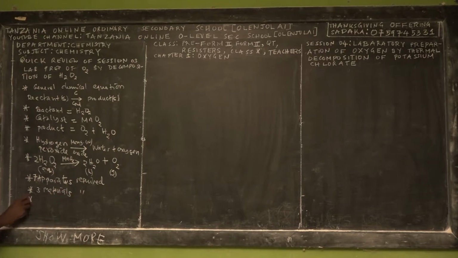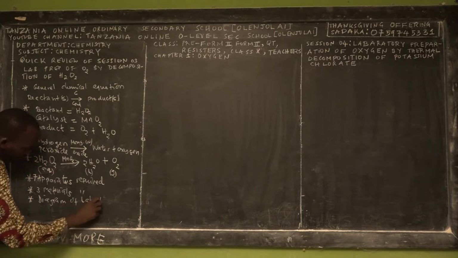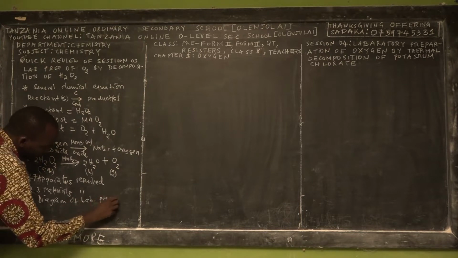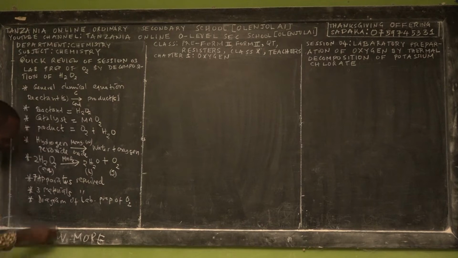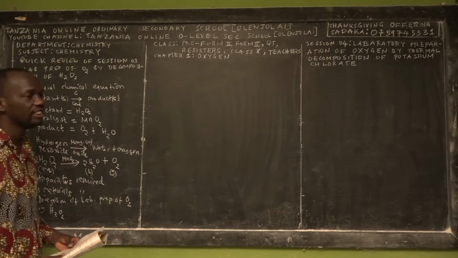And also we taught you how you can draw a diagram of the laboratory preparation of oxygen by decomposition of hydrogen peroxide. And we told you why we should collect this oxygen gas in this method.